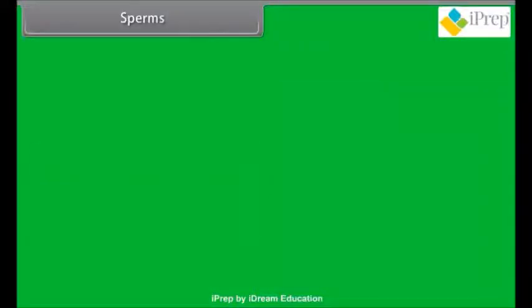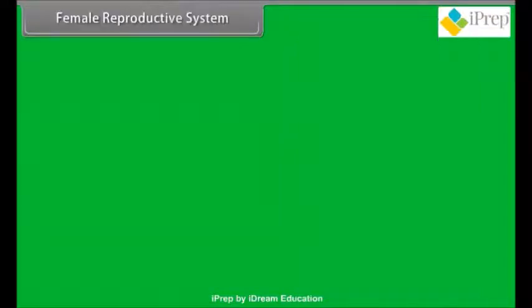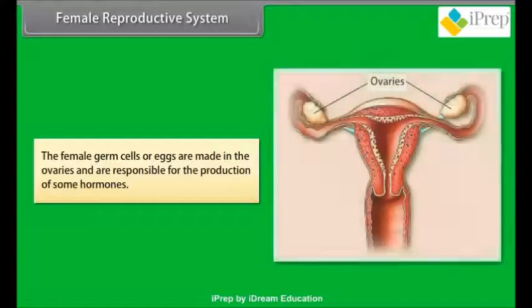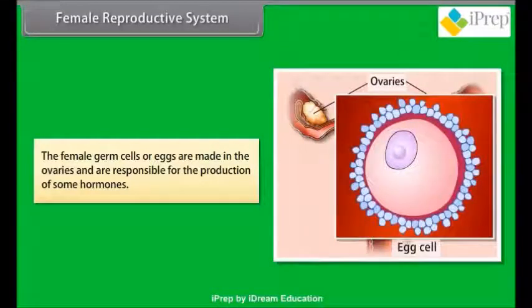Sperms. A human sperm is a minute, microscopic, motile and flagellated gamete. It is formed of head, middle piece, and a long and vibratile tail. It fuses with ovum and transmits parental genes to offspring. Female reproductive system. The female germ cells or eggs are made in the ovaries and are responsible for the production of some hormones.